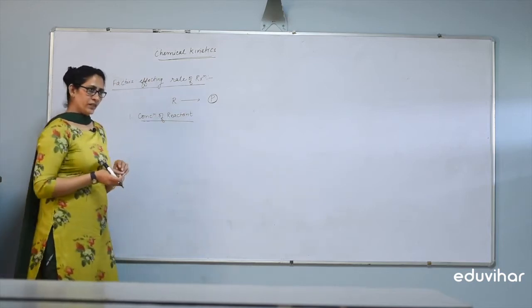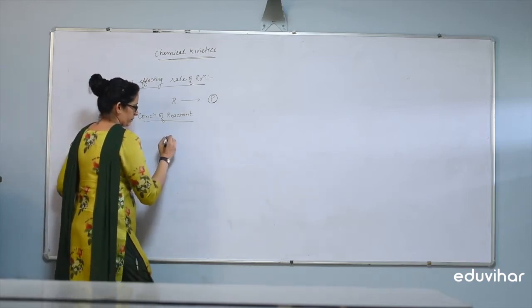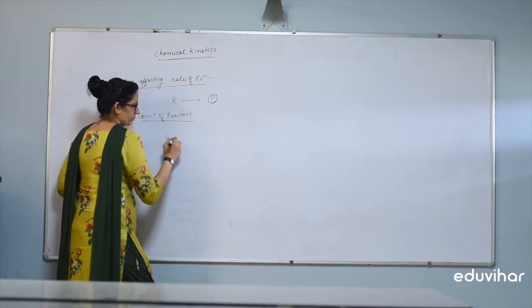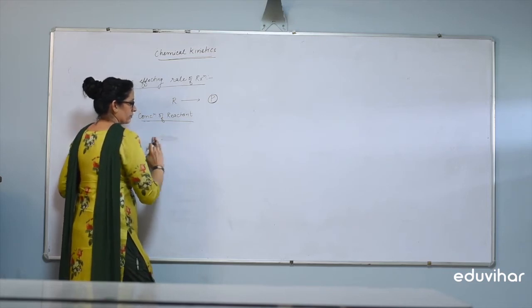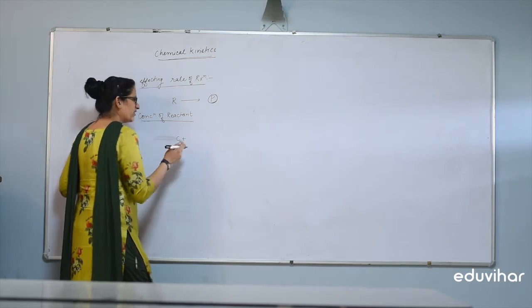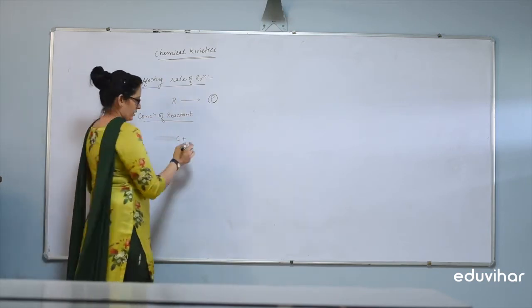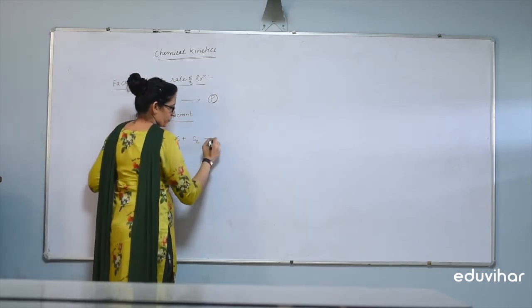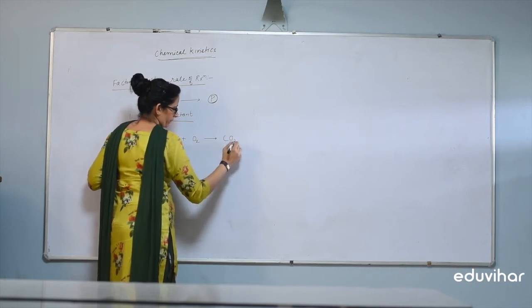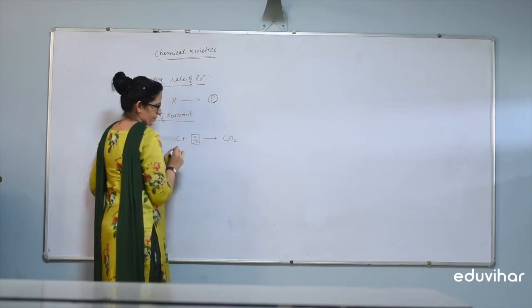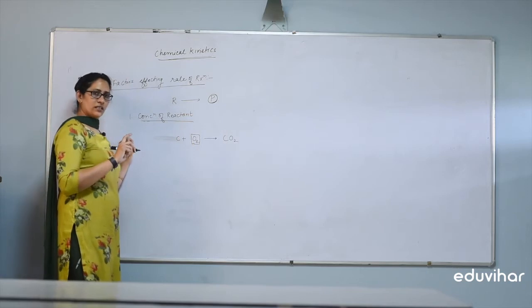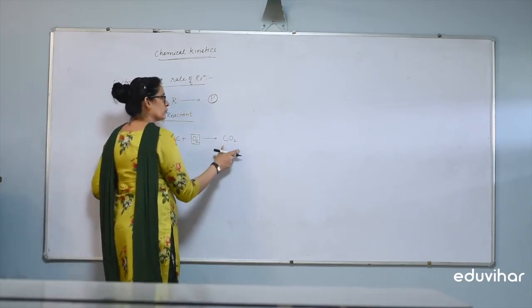For example, if burning of carbon occurs in the presence of oxygen, then CO2 is formed. If oxygen is less, is the formation of CO2 possible?